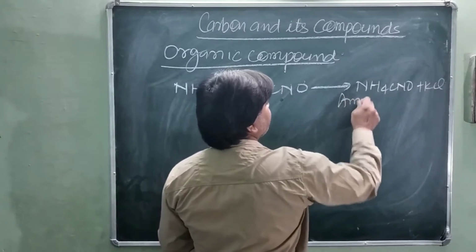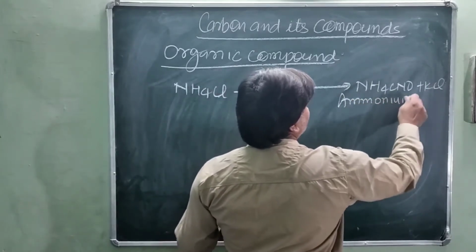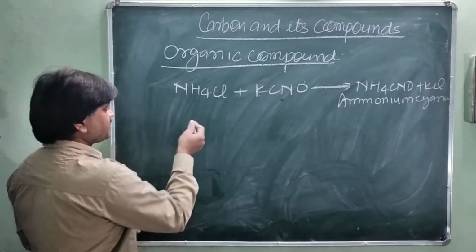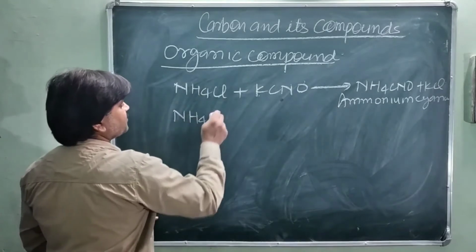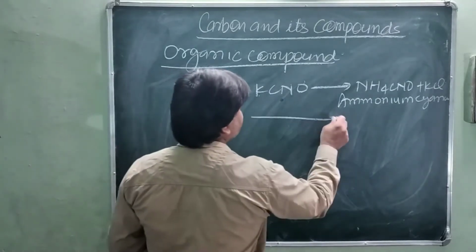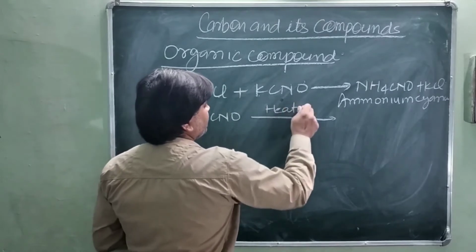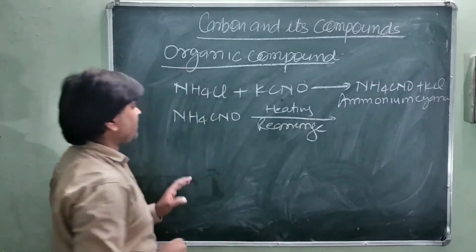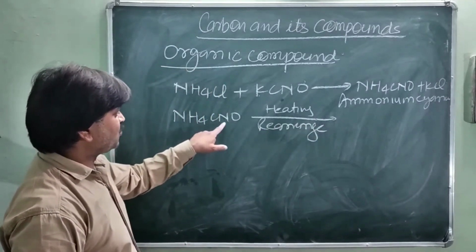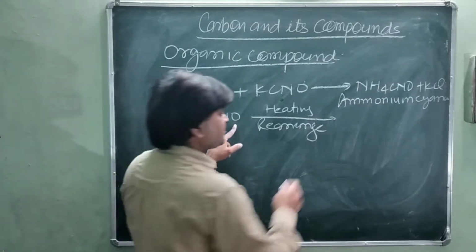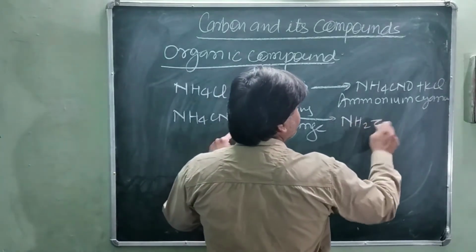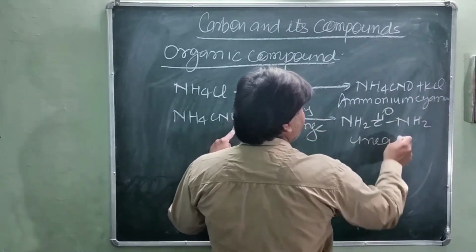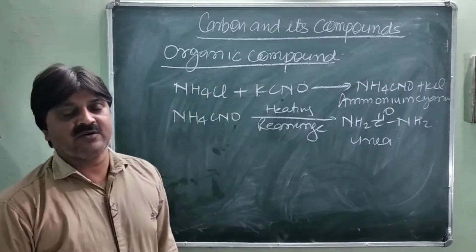This ammonium cyanate, NH4CNO, on heating rearranges to form NH2CONH2, with 4 hydrogen, 2 nitrogen, 1 carbon and 1 oxygen. This is urea, the first organic compound prepared in the laboratory by Friedrich Wöhler.